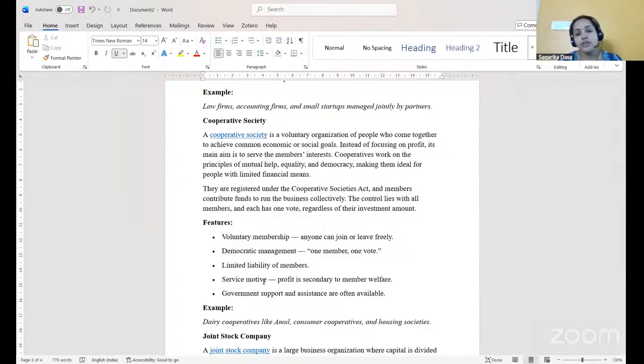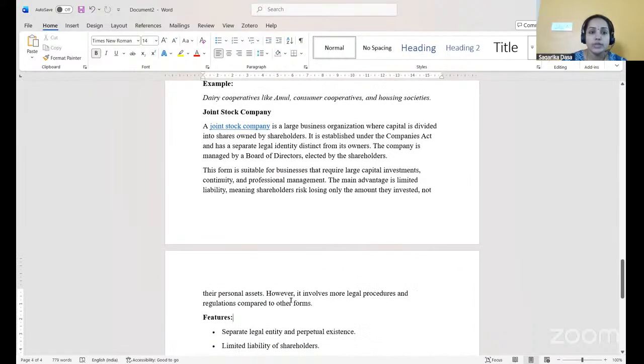The secondary motive is to earn profit, but the primary motive is to serve the society. For these cooperative societies, government support and assistance are often available. Examples of cooperative societies are dairy cooperatives like Amul, consumer cooperatives, and housing societies.